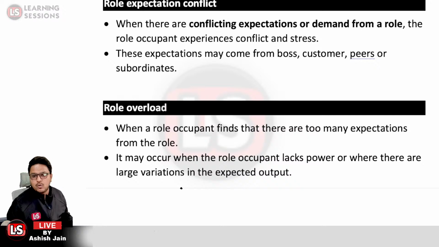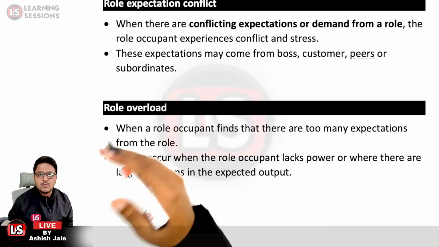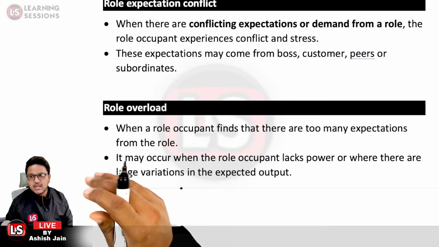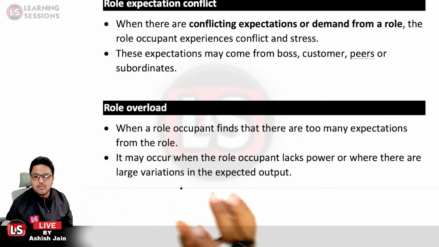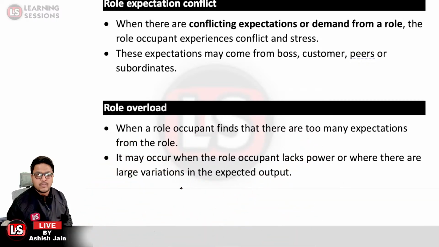Next, it is role overload. When multiple tasks are to be performed, and you think that many tasks are to be performed and cannot be done, that is basically role overload, and it also causes role stress.